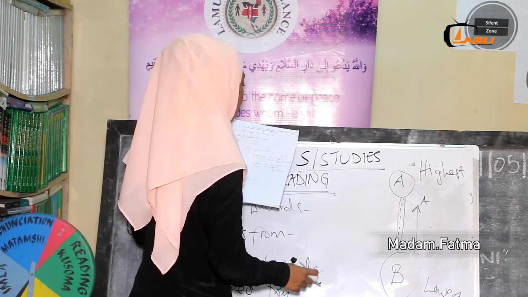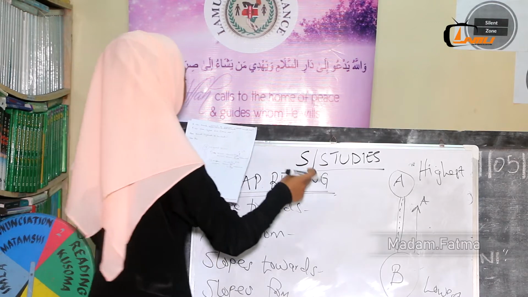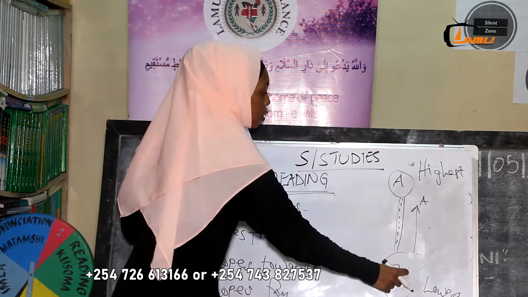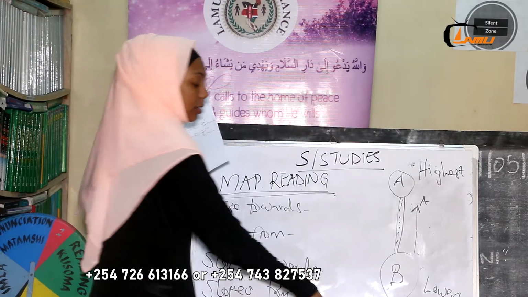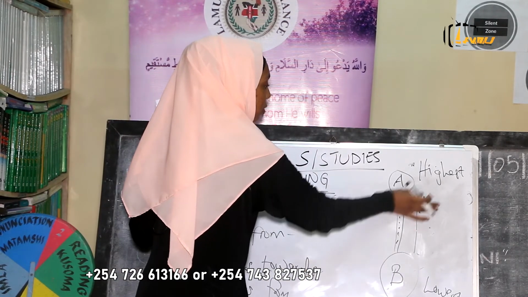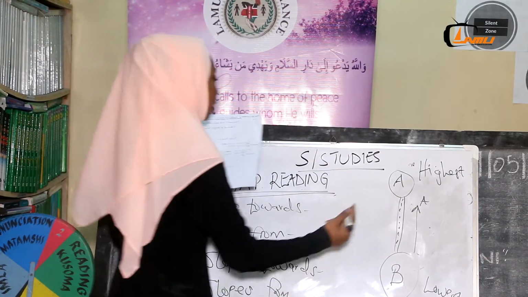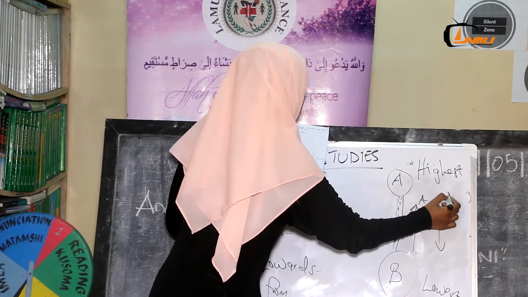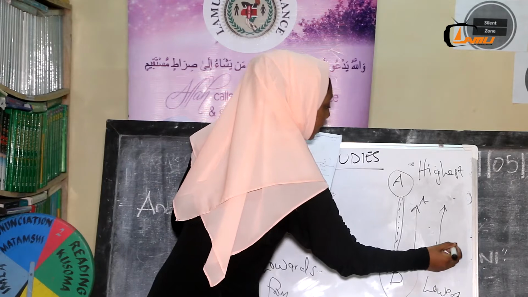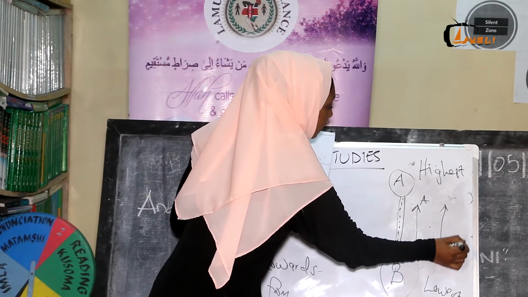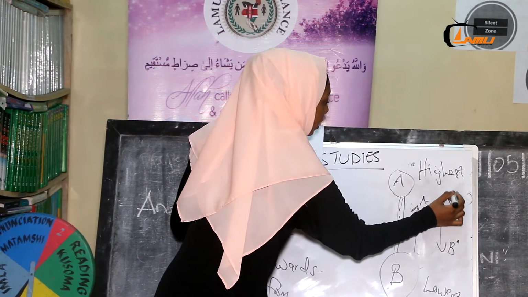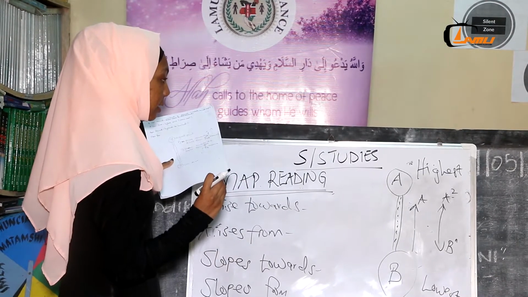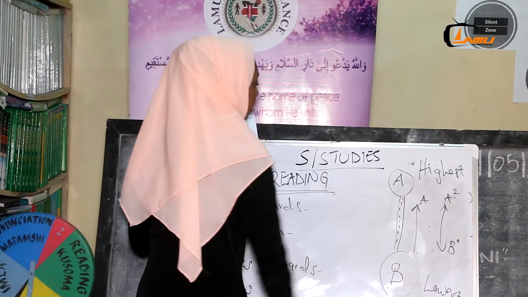So you will say, arises from, it's kupanda. So it's B to A, inapanda, from lowest point to highest point. So your answer will be B, this will be your first point, to A, your second point. Am I clear till there? This is kupanda.